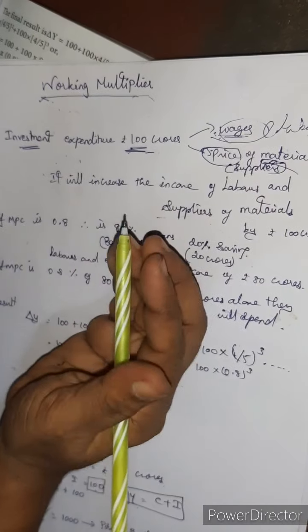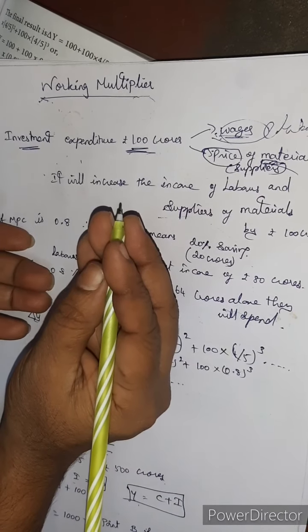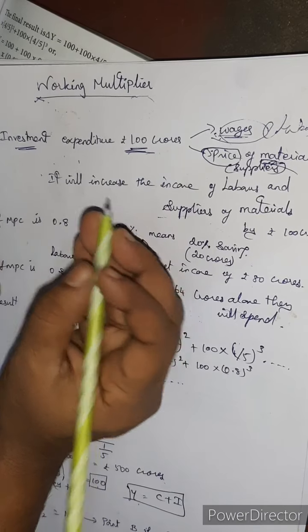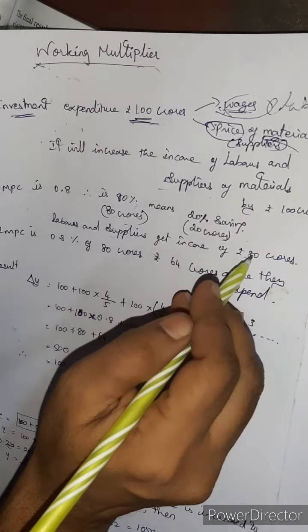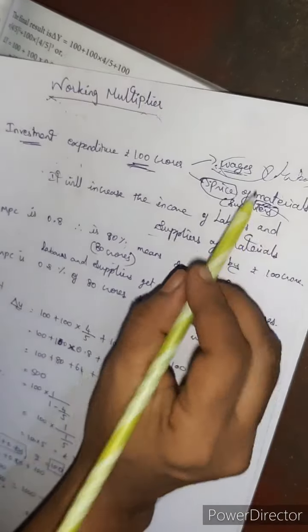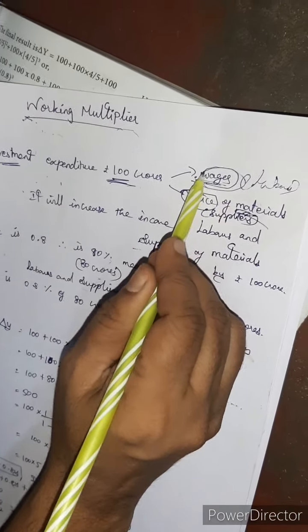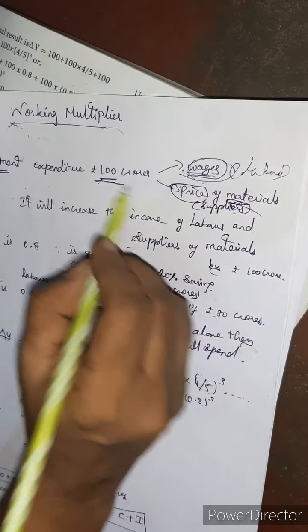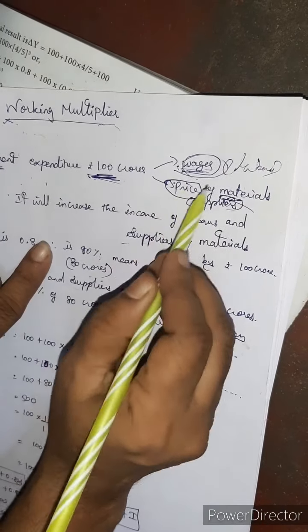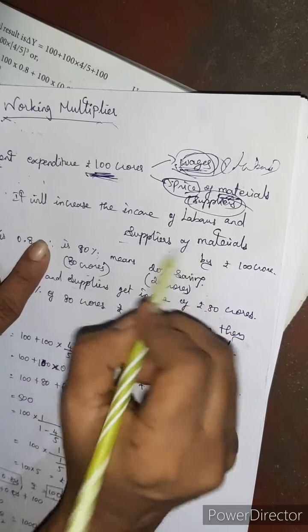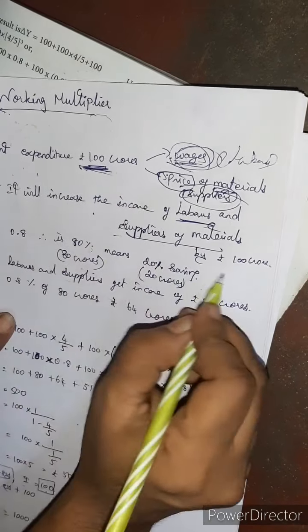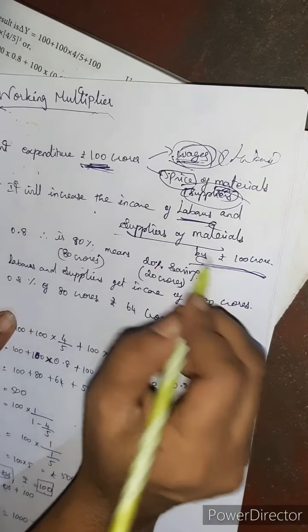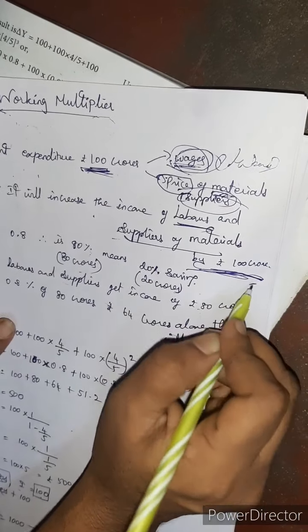That investment we are saying here as an expenditure. That means the government is doing some expenditure as an investment. Investment means industry only, and it is also the expenditure. Now the labor will receive the wages from this 100 crores, and the laborer and the supplier, both alone, are getting the income of rupees 100 crores.